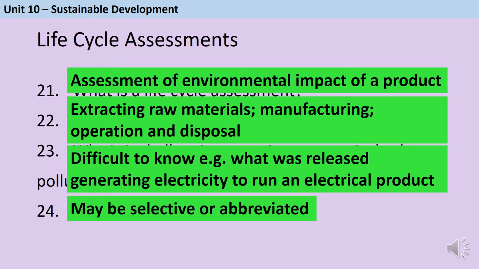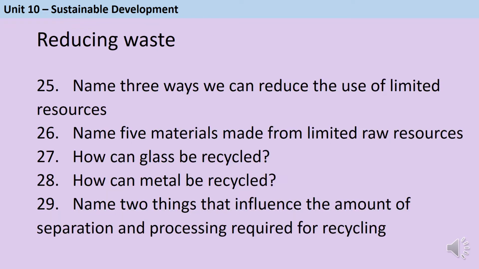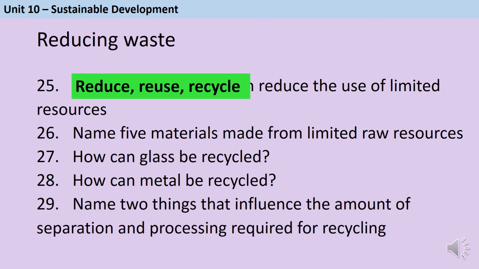And so they can use that when they're advertising a product to say, oh, this is great for the environment, when actually it's not impartial and they've kind of put biased information in there. We can reduce the use of limited resources by reducing how much we use, reusing things after we've made them, and also by recycling them.